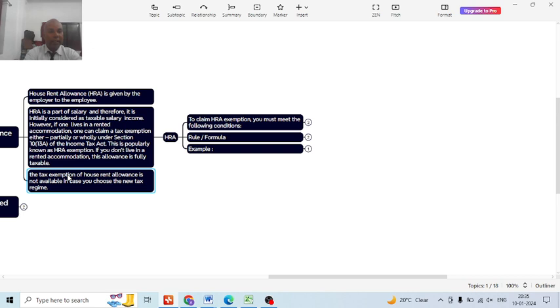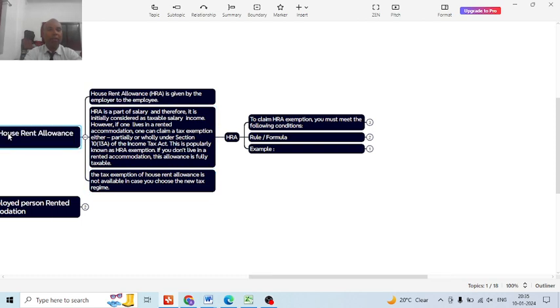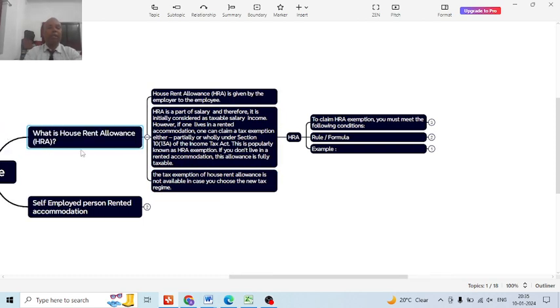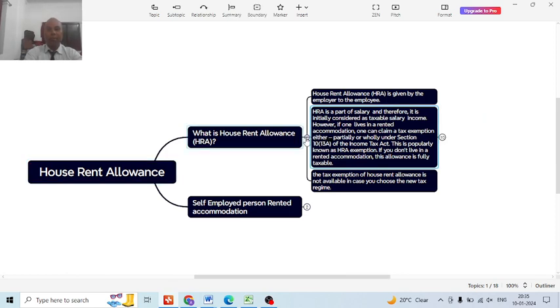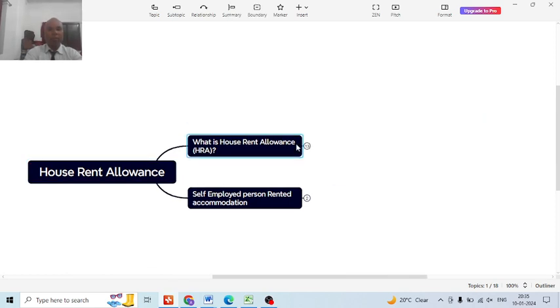Now, tax exemption of house rent allowance is not available if you choose the new tax regime. If the new tax regime is chosen, then house rent allowance exemption will not be available under section 10(13A). Now suppose there is a self-employed person who takes accommodation on rent.